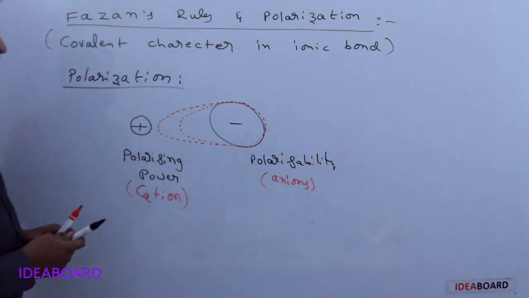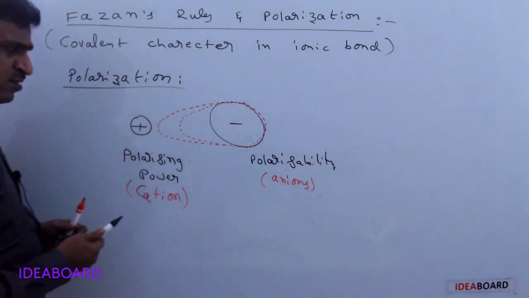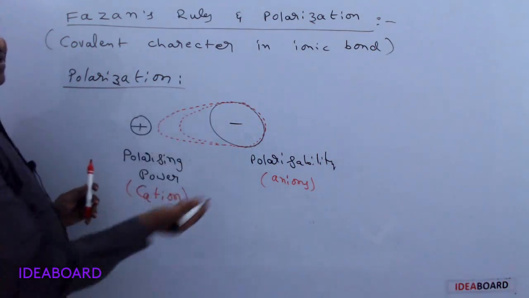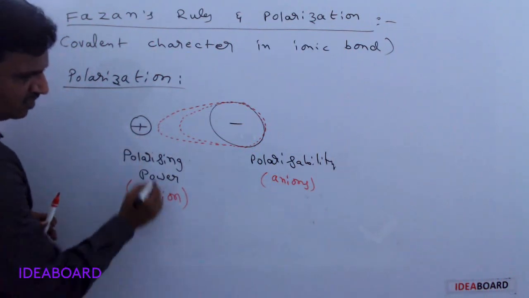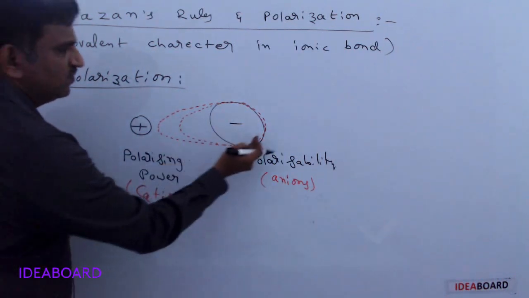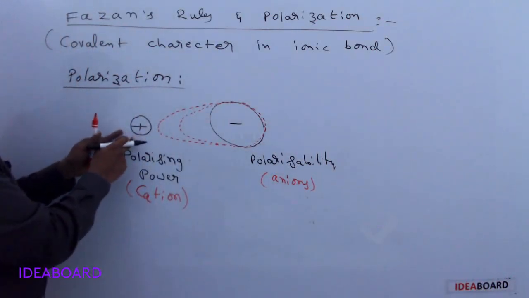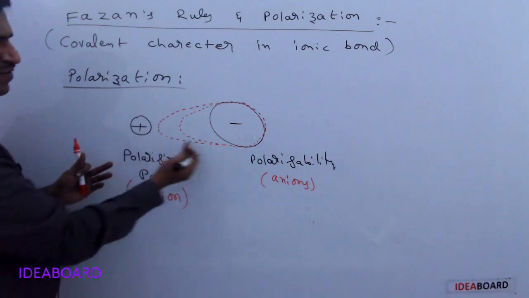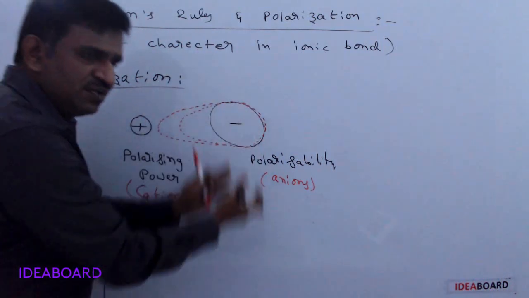What happens because of this polarizing power and polarizability of cation and anion? Generally, if cation and anion are present, we call it an ionic bond. If the electron cloud is slowly moving towards the cation, the cation is getting some electron, and whenever it gets electrons it moves towards neutral.